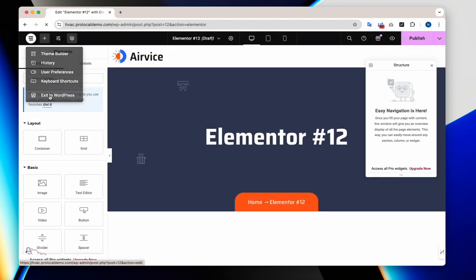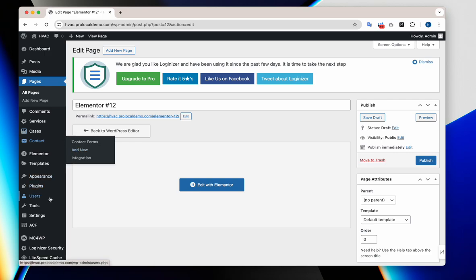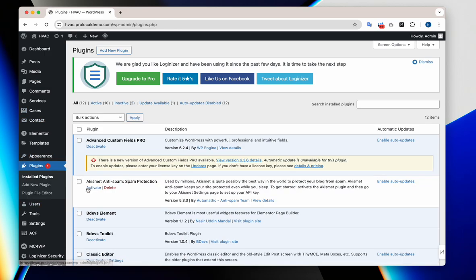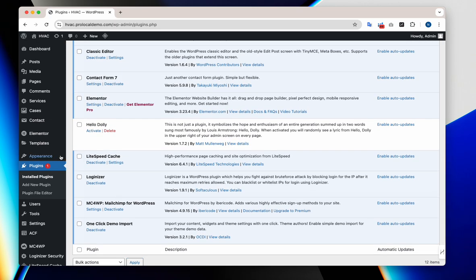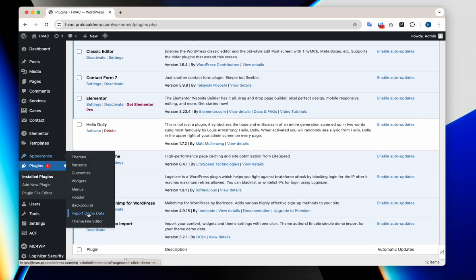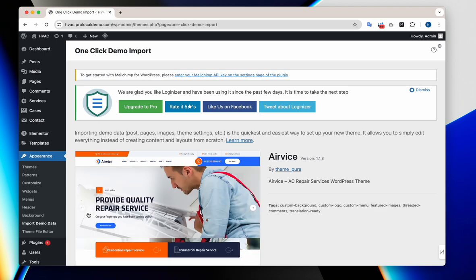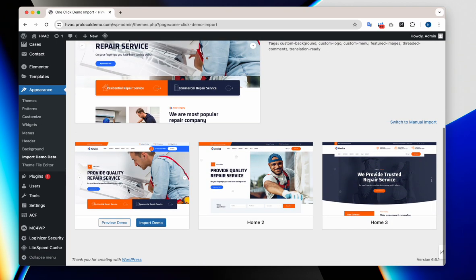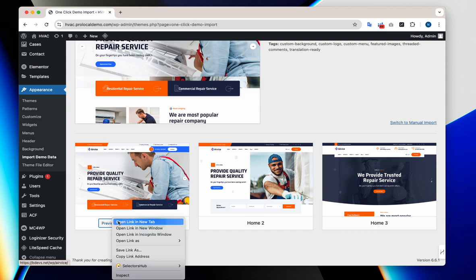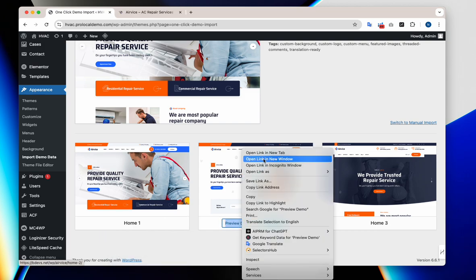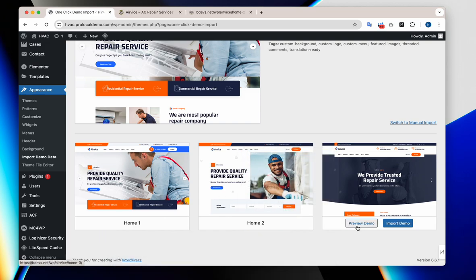Now we're going to go back to WordPress and make sure the plugins that we need have all been installed. Okay, there we go. So now we need to go ahead and we need to go to import demo data. And so as you can see here, there are a few different options. We're going to preview the demo. There's the 3 different variations.